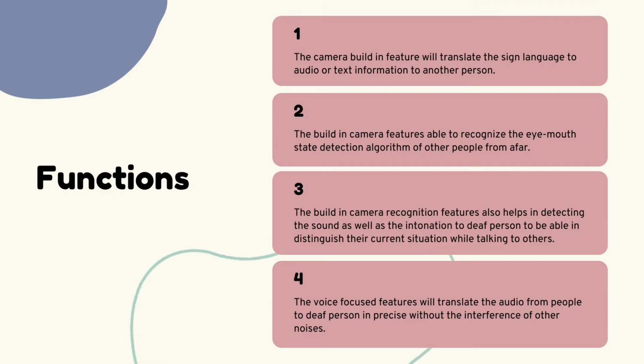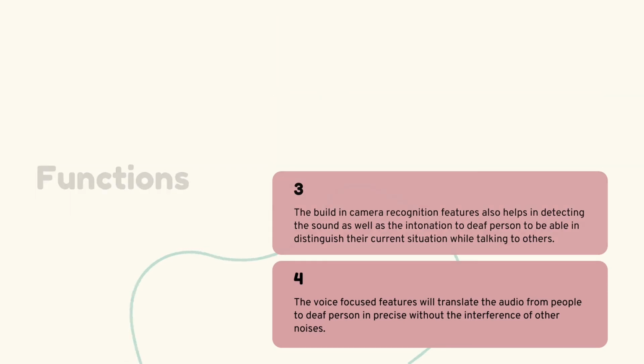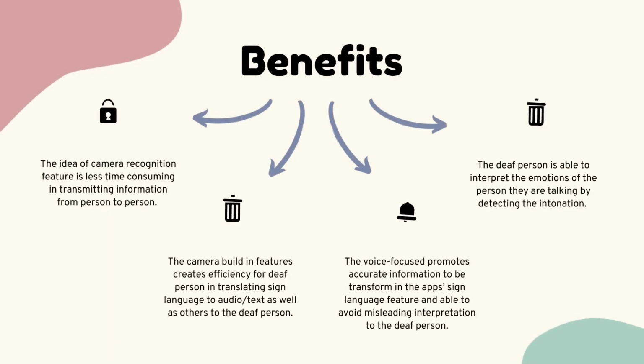Meanwhile, the voice focus feature will translate the audio of other people to the deaf precisely, without the interference of other noises. The idea of the camera recognition feature is that it is less time consuming in transmitting information from person to person. Moreover, the built-in camera feature creates efficiency for the deaf in translating sign language to audio or text, as well as other people to the deaf. Besides, the deaf person is able to interpret the emotions of the person they are talking to by detecting the intonation. On the other hand, the voice focus feature promotes accurate information to be transformed into the app's sign language, as well as avoiding misleading interpretation for the deaf person.